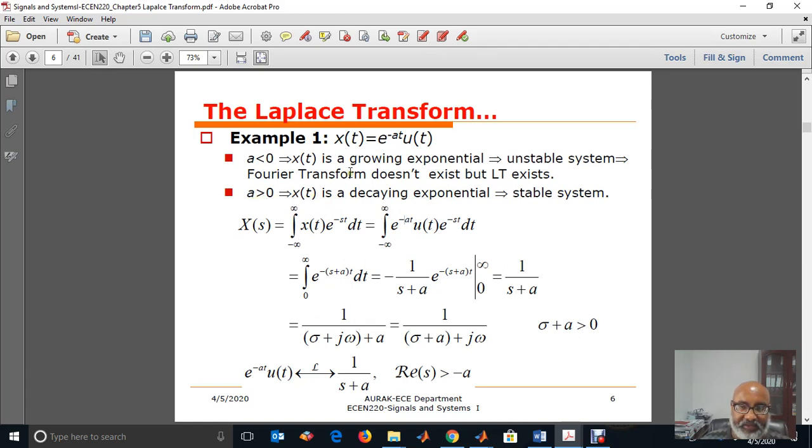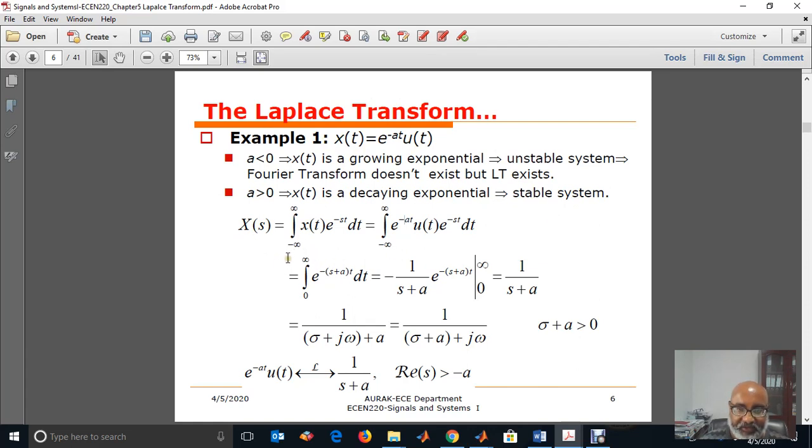If a is greater than 0, as you know, it is a decaying exponential signal, because this is a right-sided signal. Why is it a right-sided signal? Because of the unit step function. So it is a decaying exponential signal. And if it is a system, for example, if it is h of t, the impulse response of a system, the system will be a stable system.